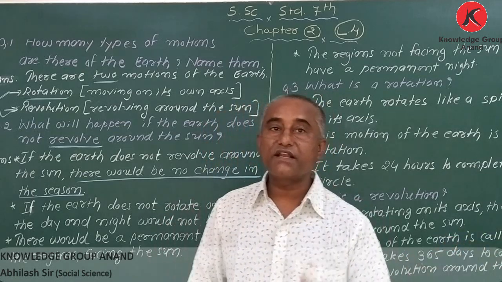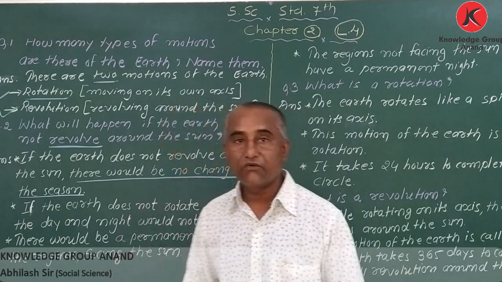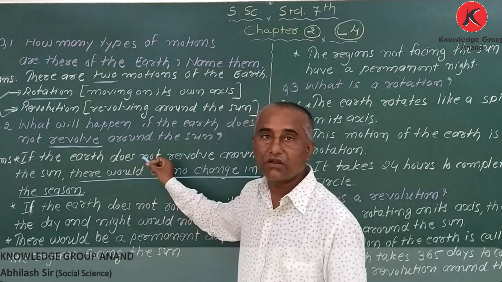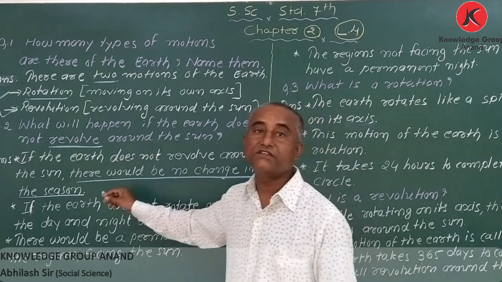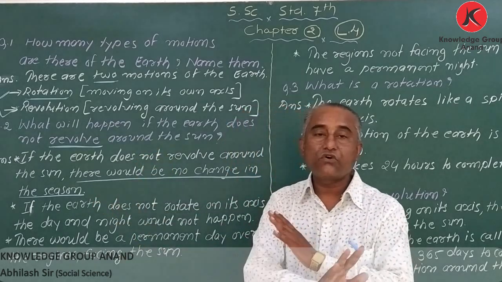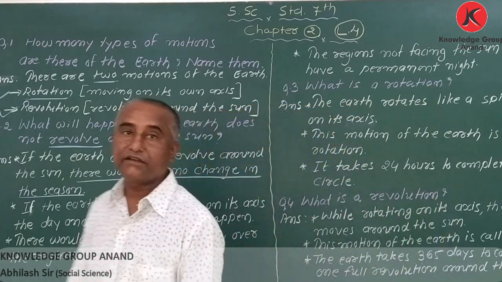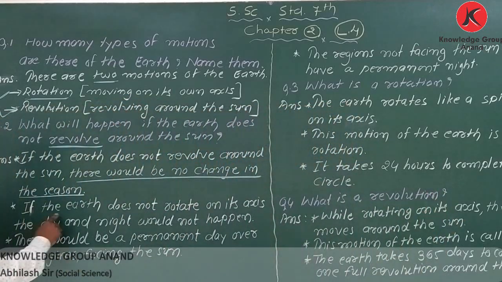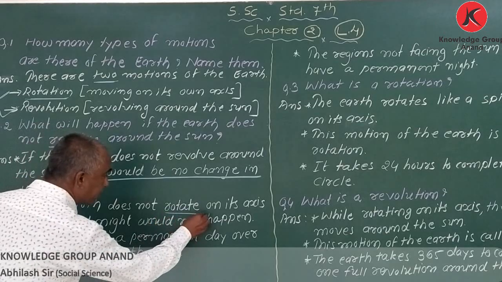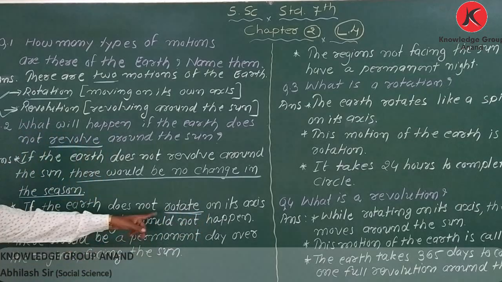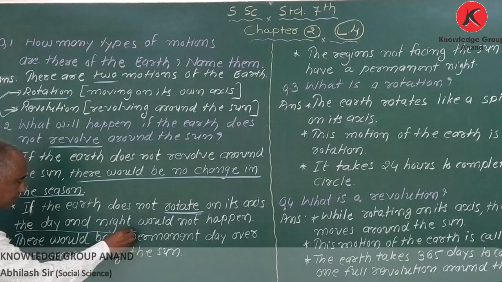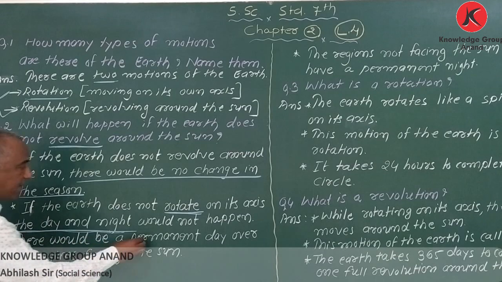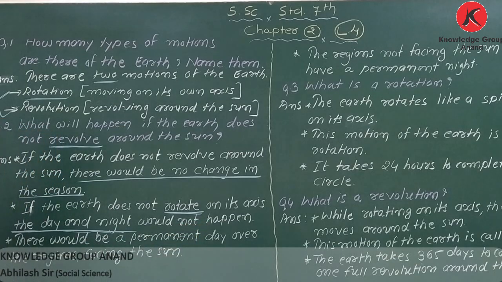So my dear student, both are necessary, rotation and revolution. If there is no revolving, there would not be season, and if there is no rotation, there would not be day and night. So here I have written, if the earth does not rotate on its axis, the day and night would not happen. Got it?